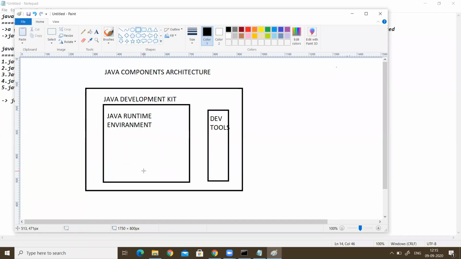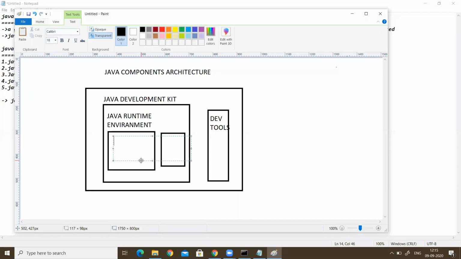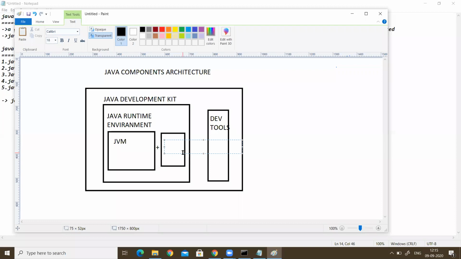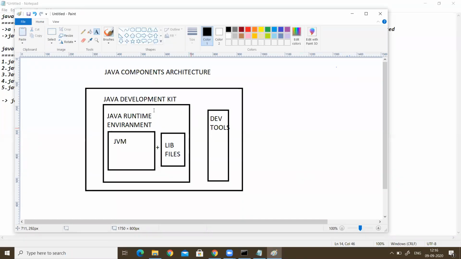It contains the JVM plus some library files. This is the complete Java architecture.